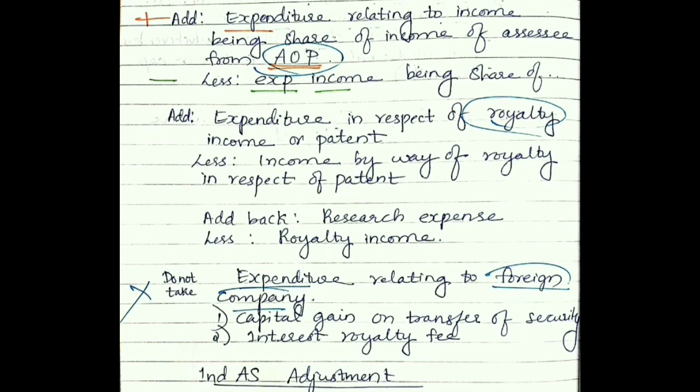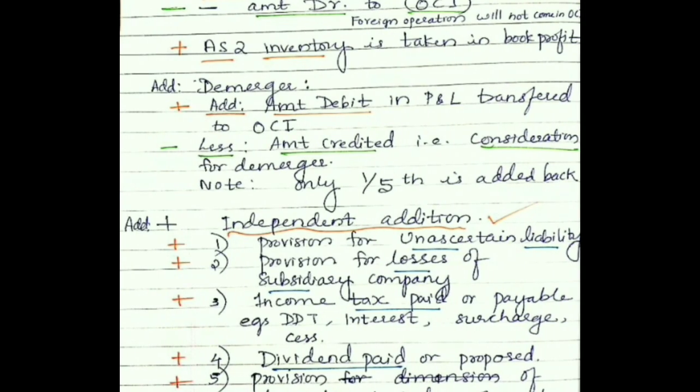And moreover, we will go to the next, Ind AS adjustment. In Ind AS adjustment, if any amount is credited to other comprehensive income, just add it back. If the question says it is credited to other comprehensive income, just add it back. And if it is debited, just reduce. So what are other comprehensive incomes? They are foreign grants, foreign exchange, Indian government grants, etc. We will just add back the income credited to OCI and reduce the debited one. So all kinds of foreign operations will not come under OCI.